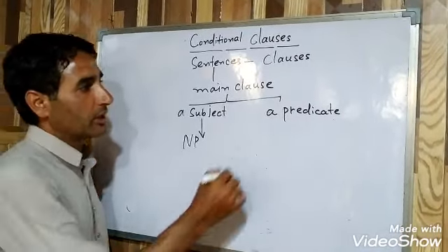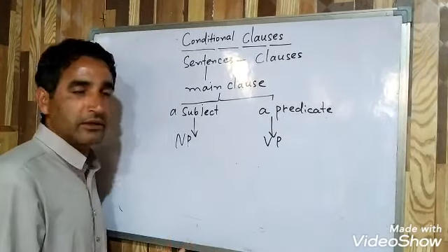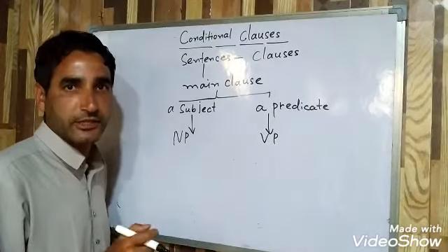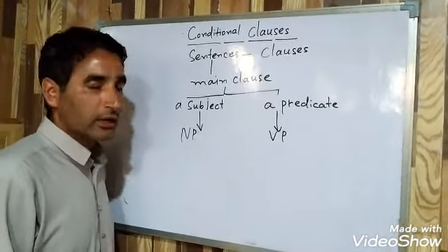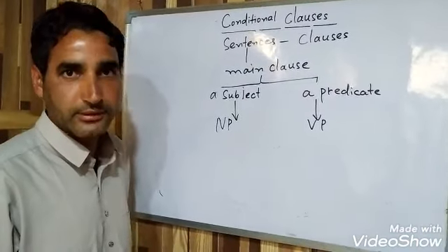And a predicate is a verb phrase and other accompanying elements like object, complement, etc. And the clause centers around a verb phrase.